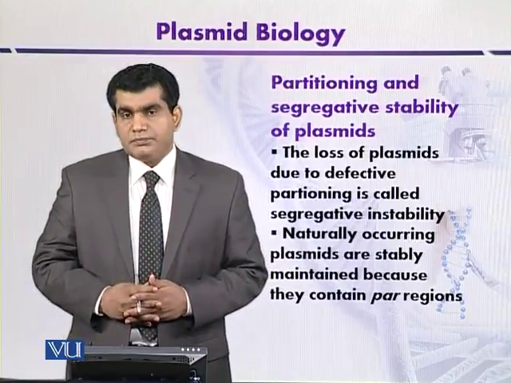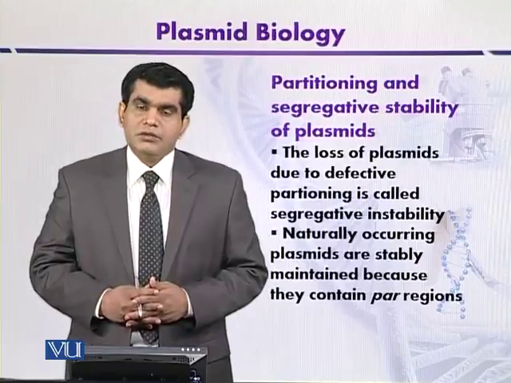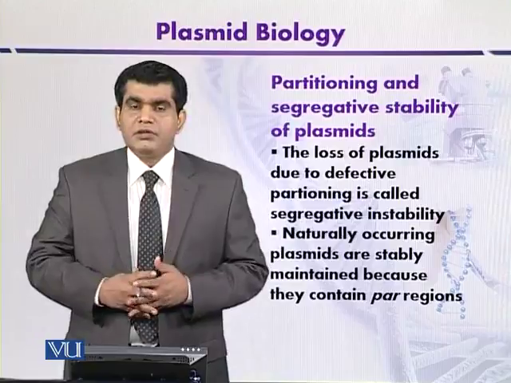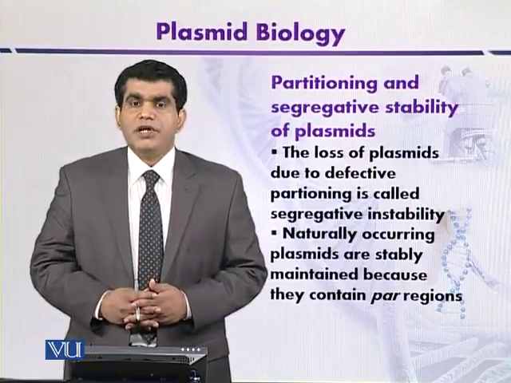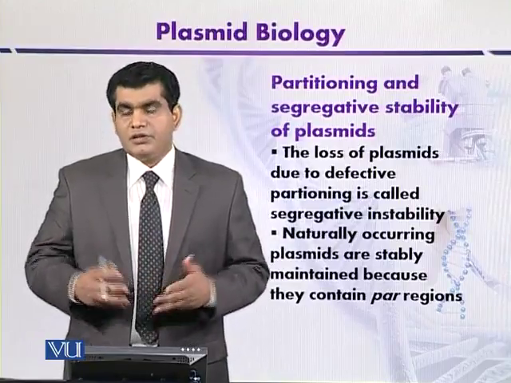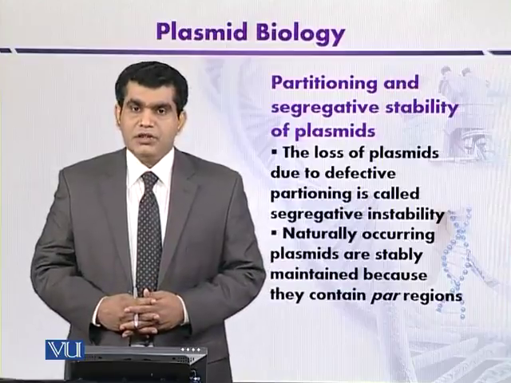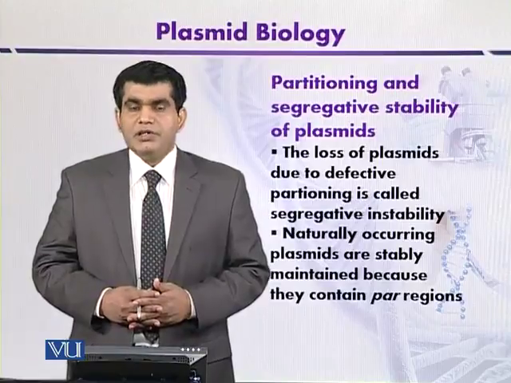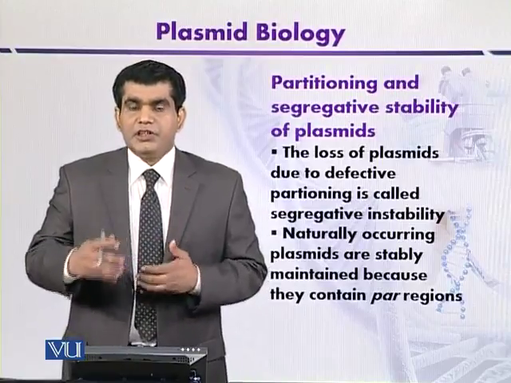Another factor that can mediate the segregation of the plasmids is the superhelicity of the plasmid DNA. If it is present in superhelical form, then it can be stably maintained in the daughter cells.